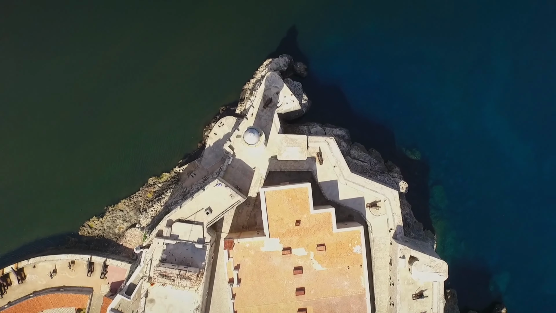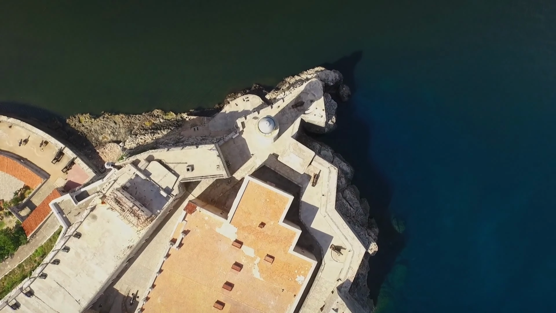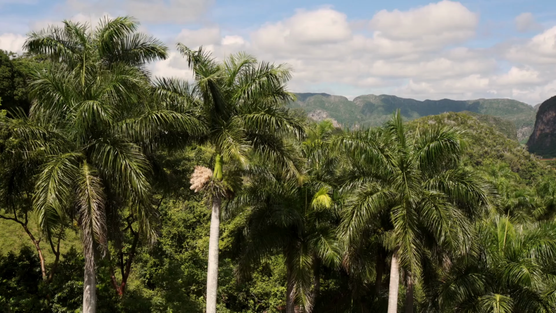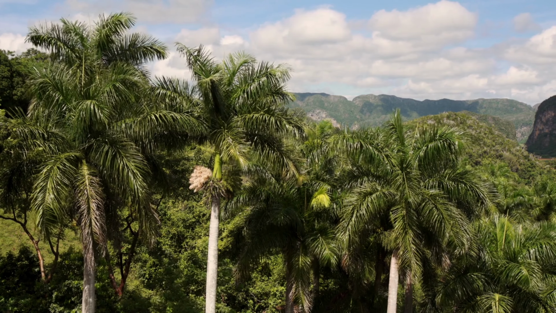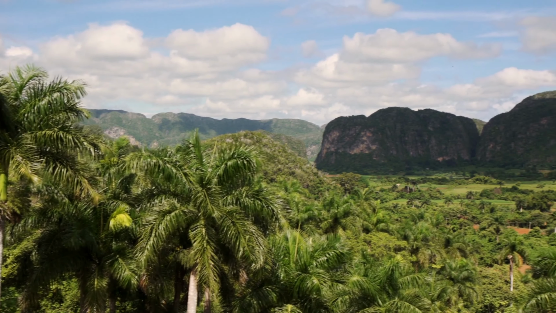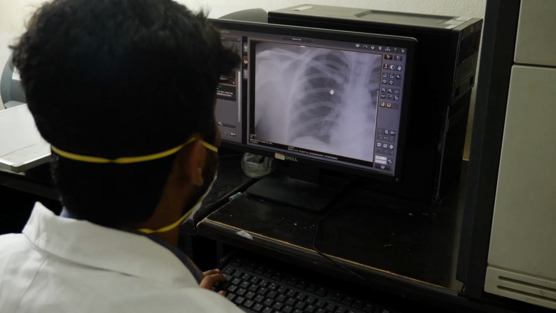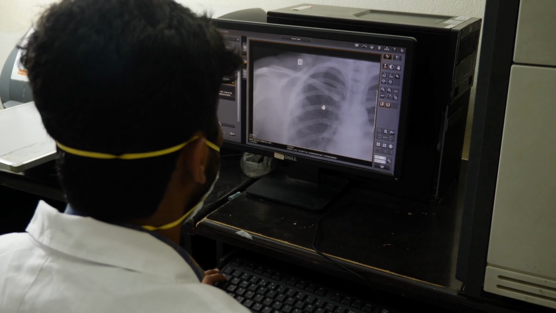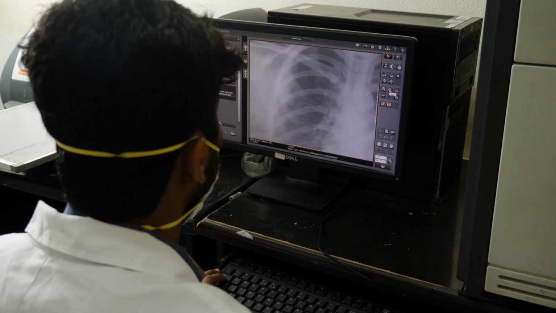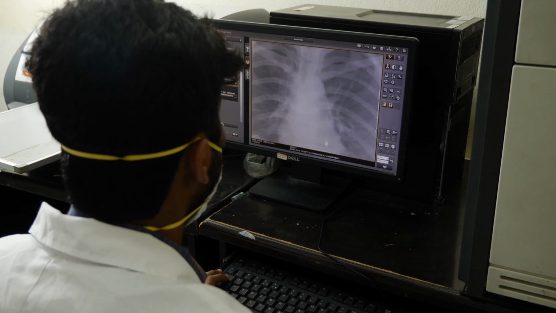This lifeline for the Cuban economy allowed it to grow and recover from the devastating effects of the collapse of the Soviet Union. With the collapse of the Soviet Union and the subsequent loss of oil subsidies, Cuba was forced to find new sources of income. The island nation found a solution in its highly trained medical professionals. By shipping tens of thousands of doctors abroad, Cuba was able to generate 46% of its export earnings.